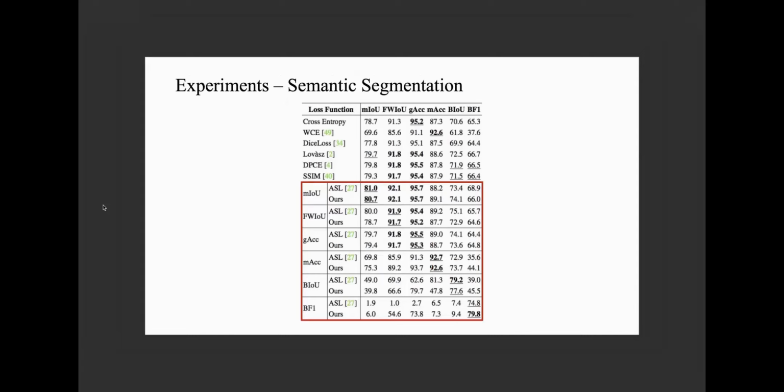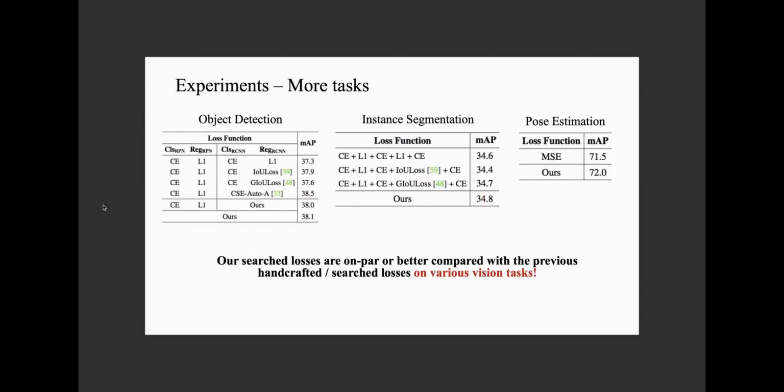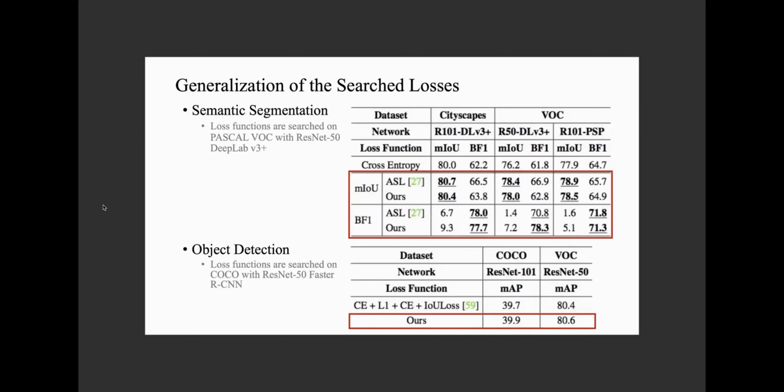We verify the effectiveness of AutoLoss-Zero on a variety of vision tasks. On semantic segmentation, we search for the 6 mIoU-related metrics and achieve comparable results for all the metrics compared with previous loss functions. We also verify our effectiveness on more tasks, such as object detection, instance segmentation, and pose estimation. To verify the generalization ability of the searched loss functions, we conduct experiments on semantic segmentation and object detection on different datasets and different networks. Results show that the searched loss functions can generalize well.